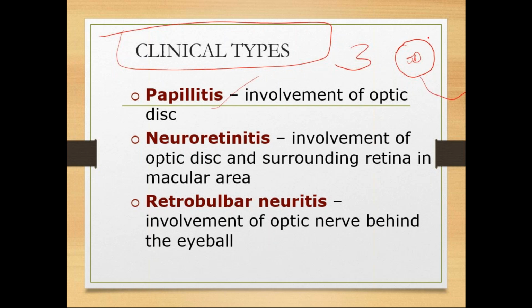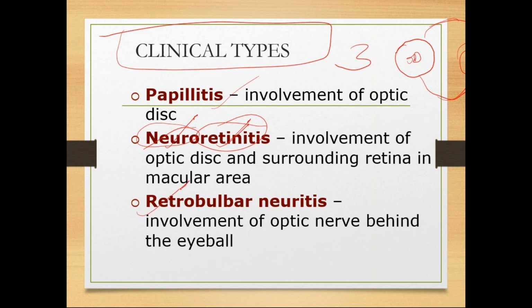Optic disc followed by surrounding area of the retina, that is the macula, all those things are involved, then it is neuroretinitis. That is along with the nerve, retina also gets involved. Neuro, optic nerve, retina, retinitis. So if both optic nerve and retina get involved, then it is neuroretinitis.